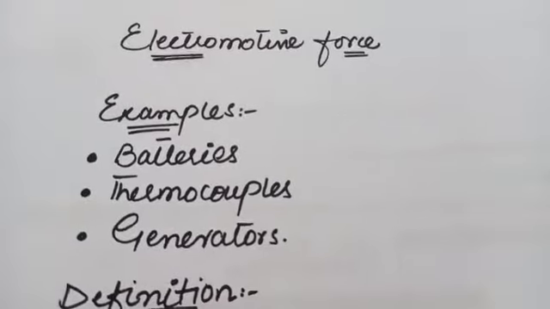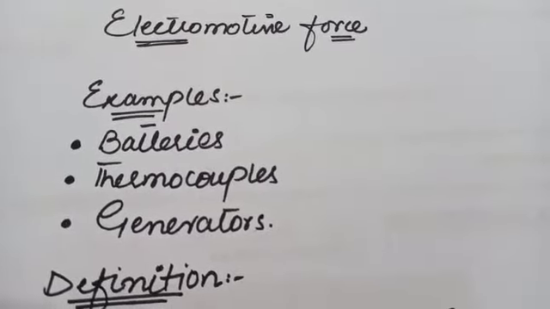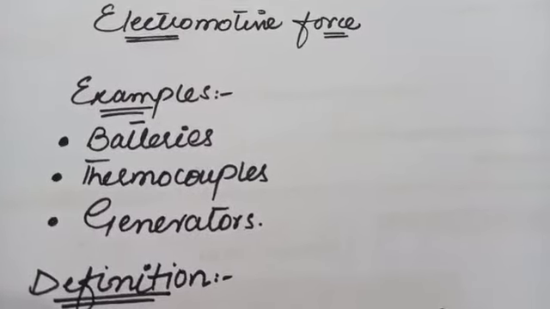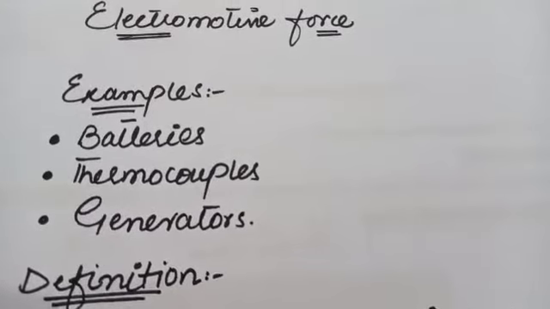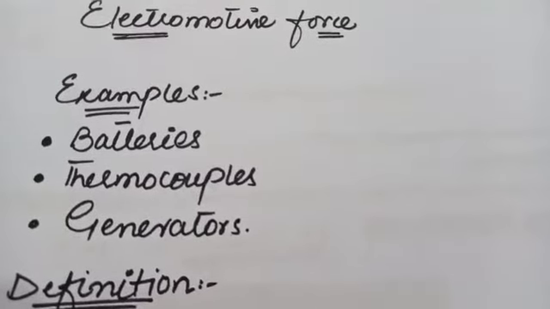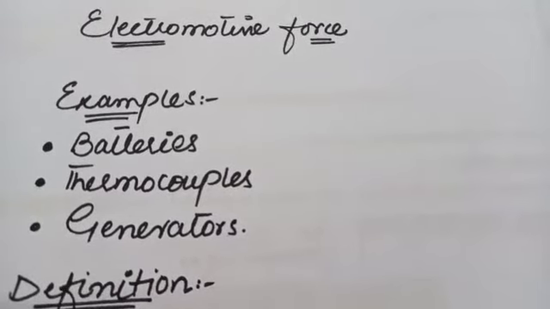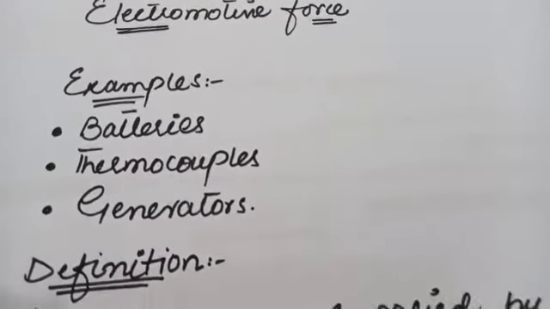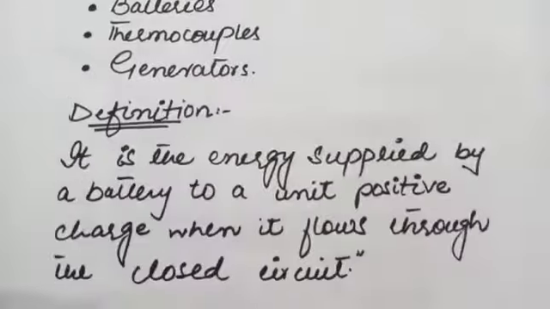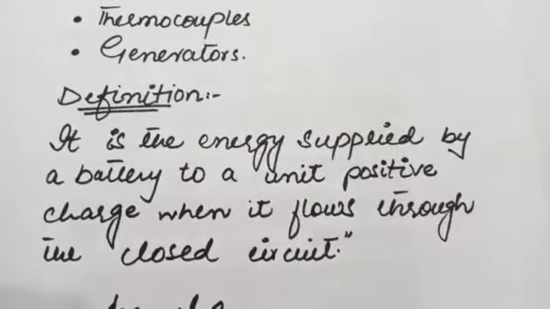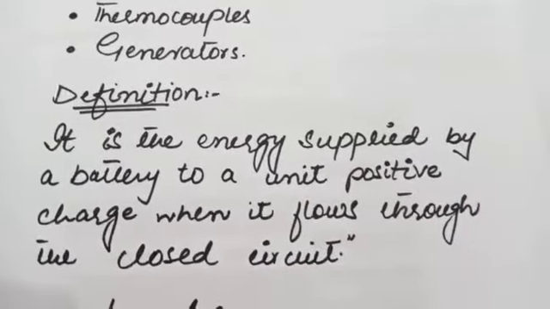So basically, electromotive force is the main agency which is stored in the battery, which drags the charges from lower potential to the higher potential. A source of electromotive force converts non-electrical energy, chemical, thermal, mechanical, etc. into electrical energy. Examples of sources of electromotive force are batteries, thermocouples, generators. You can define the electromotive force as the energy supplied by a battery to a unit positive charge when it flows through the closed circuit.